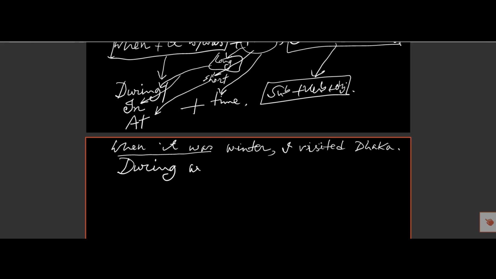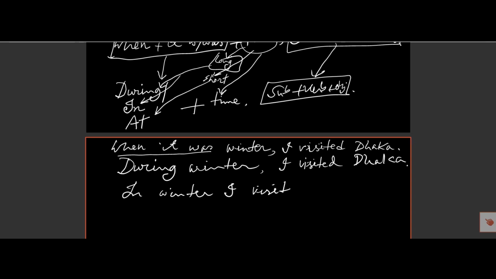So, during winter, I visited Dhaka. Or in winter, I visited Dhaka. The comma may or may not be here. So we can see another example.